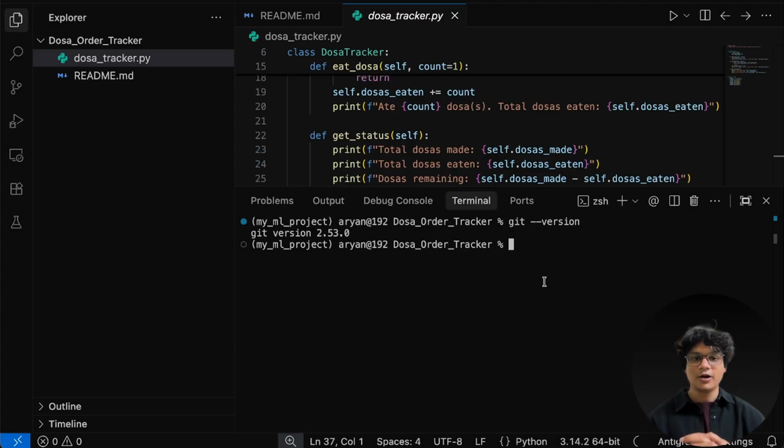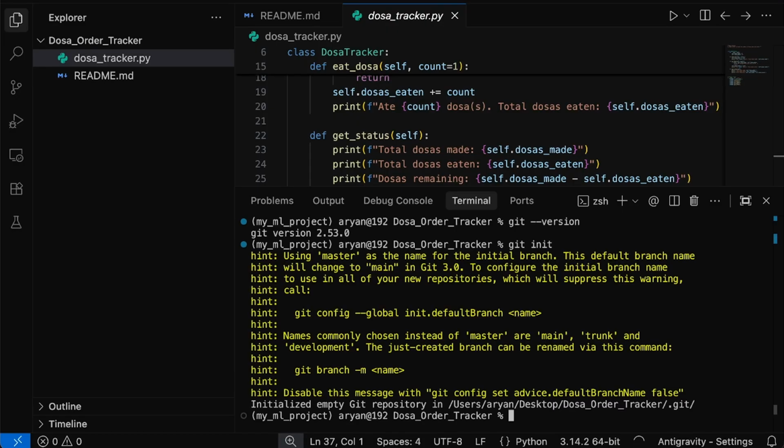Okay, now what I need to do is follow three commands. Because Git is already installed in my system, I will tell Git to first initiate in my local system. The git init command will initiate and awaken the Git which you have recently installed. Okay, so my first command has been done.